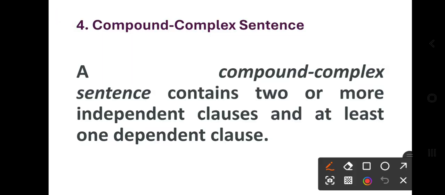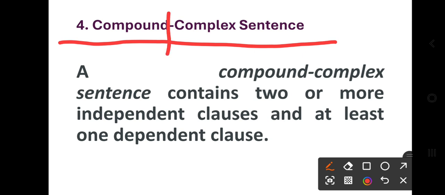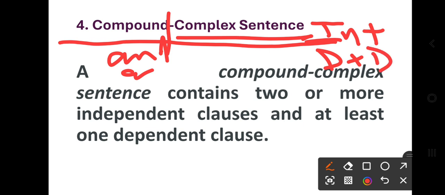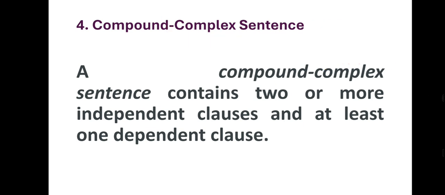The fourth category is the compound complex sentence. What is the fourth category? Compound complex. Compound means "and" something, for example, and a complex sentence means at least one independent and maybe two or more dependent clauses. Let us see the definition.